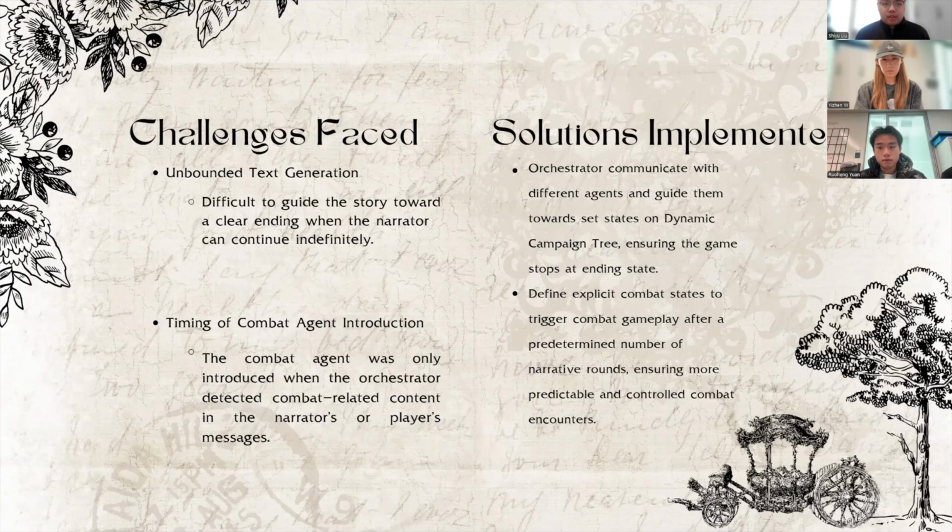The second challenge that we face is the introduction timing of the combat agent. The combat agent was previously only introduced when the orchestrator detected combat-related content in the narrator's or the player's message, and this could lead the combat agent to never enter the game. So our solution is to define an explicit set of states to trigger the combat gameplay after some predetermined rounds of dialogue. This ensures that the game encounters are more predictable and controlled.